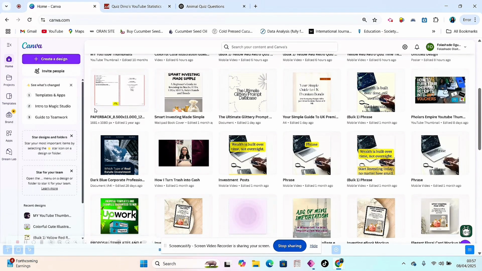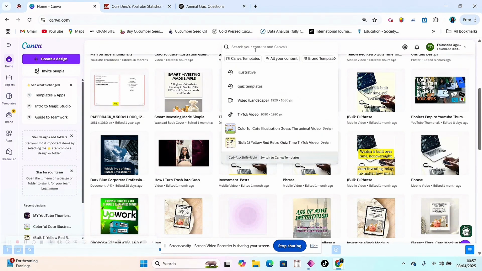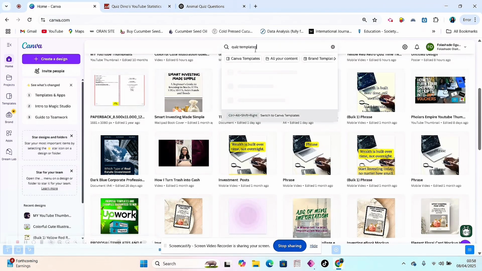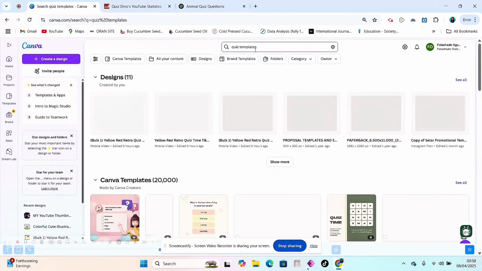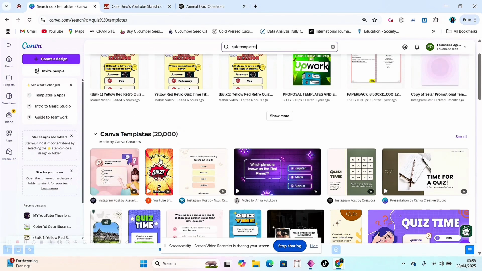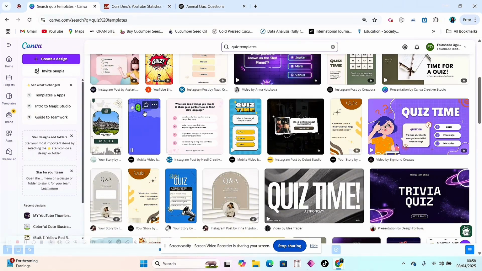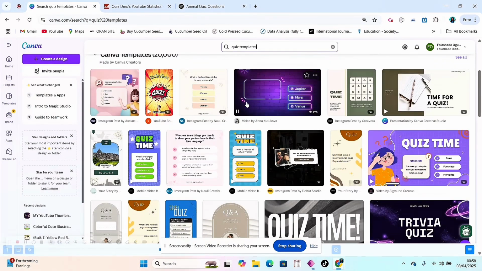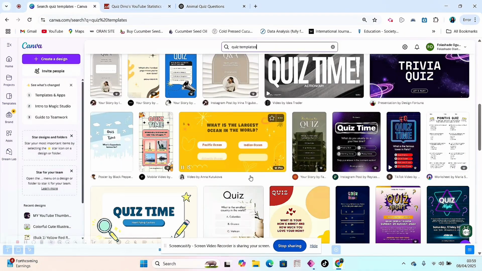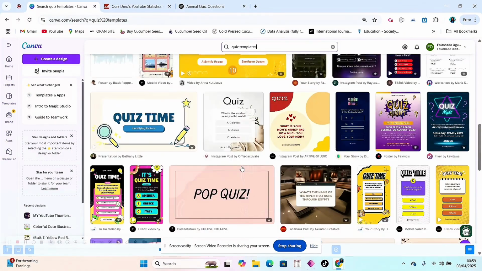Once you come onto Canva, from your homepage, you have a landing page like this. From the top here, just search for quiz templates. When you search for quiz templates, you have some results, and then you just take a look at the different templates. Some are in the horizontal format and some are in the vertical format. The horizontal ones are for long form videos like YouTube, something like this purple one. And then the other ones, the long vertical ones like this, are for platforms like Instagram, TikTok, or YouTube Shorts. So once you see a template that you like, you can just go ahead and click on it.